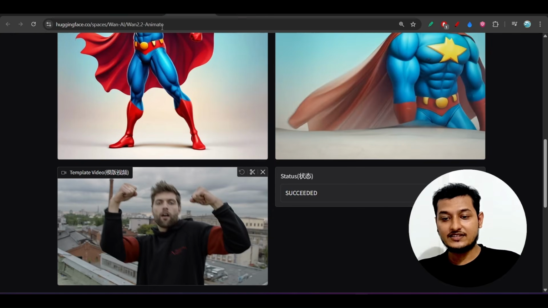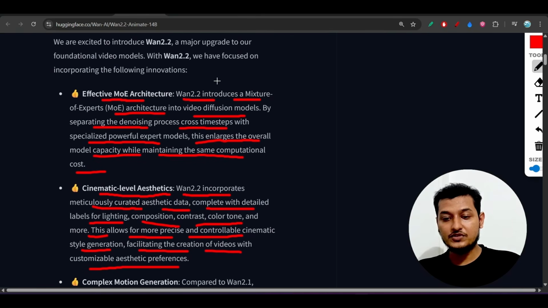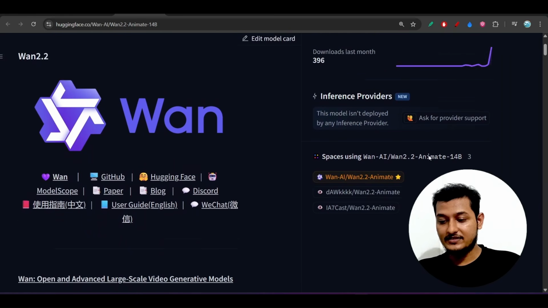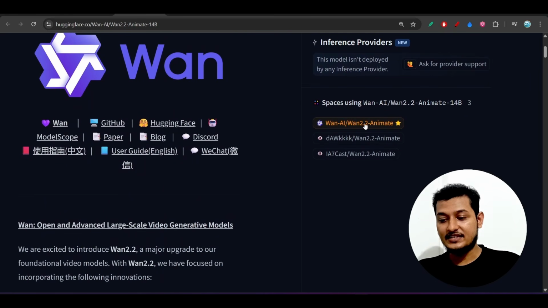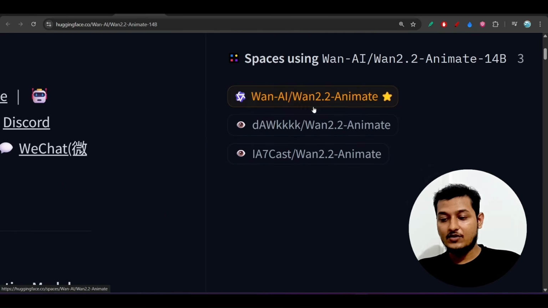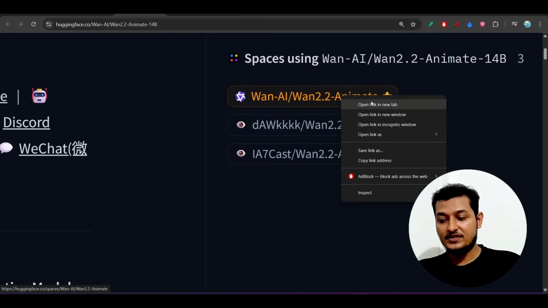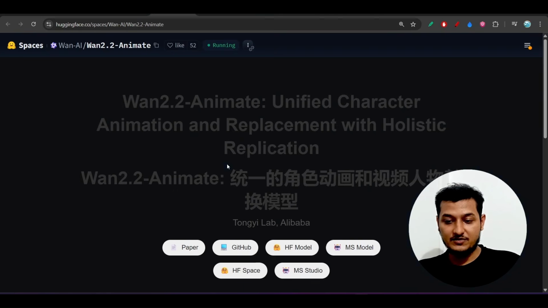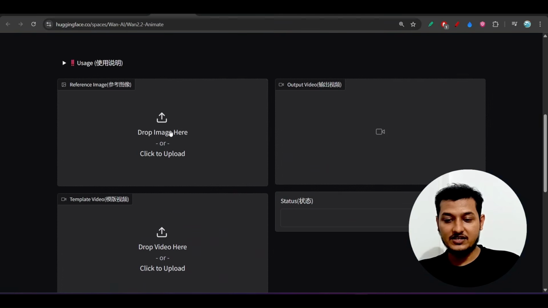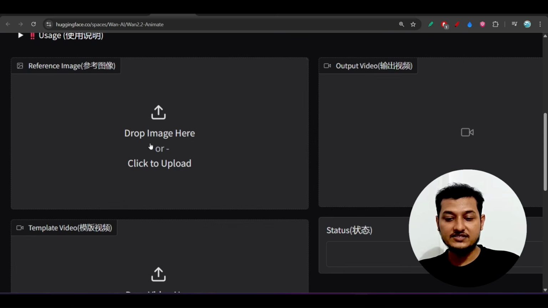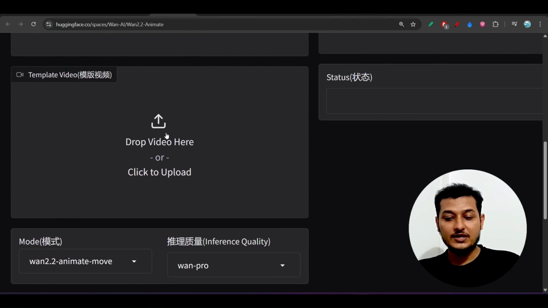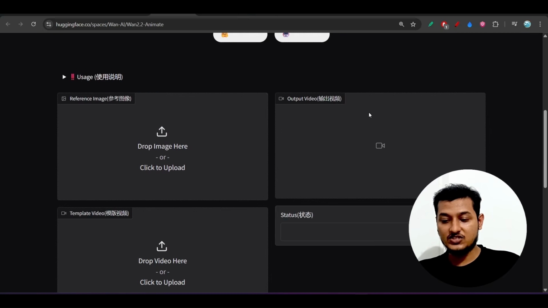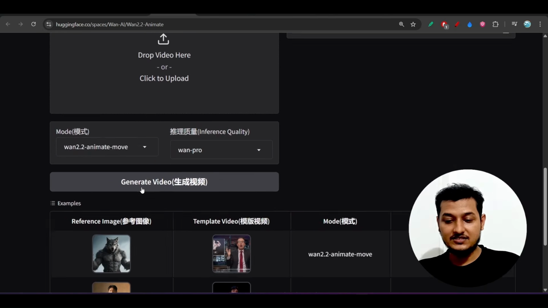so you can try this, and how to try it. If you go to this HuggingFace repository, below I have given this Spaces link. Here you see Wan2.2 Animate. If you open this, you will find this kind of page. Let me show you. Here is the page, and here you can upload the reference image in this section, upload the template video in this section, and the output you will get here in this section. And here you see that this is the generate video button.